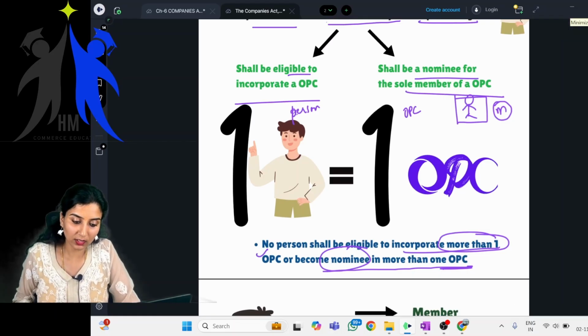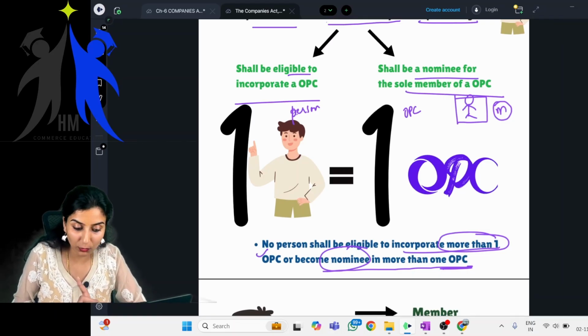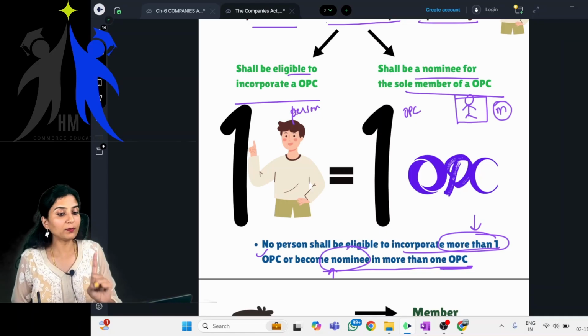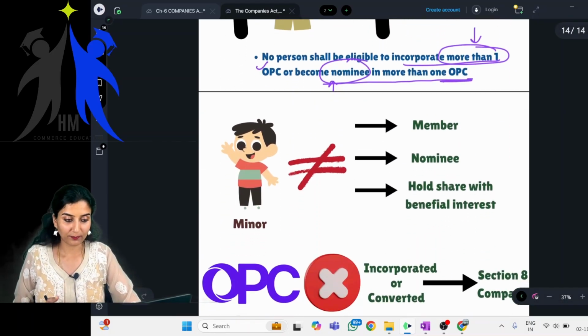Whatever is there in your books is only that no person shall be eligible to incorporate more than one OPC or become nominee in more than one OPC. So, one person, one OPC, right? Correct? You can remember like this? Yes, ma'am. Okay.